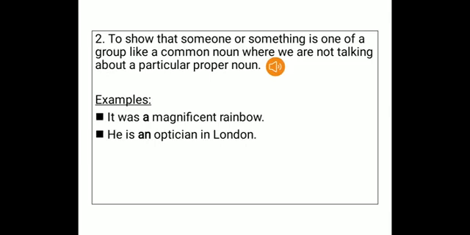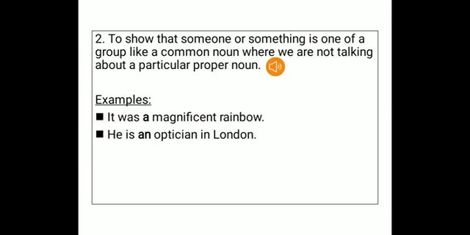So a or an are used for common nouns, someone or something related to a group that has no individual identity. We use the indefinite article a or an in that way.